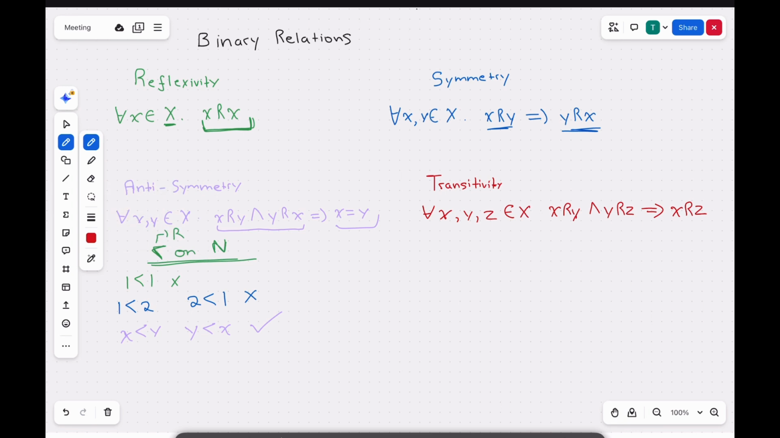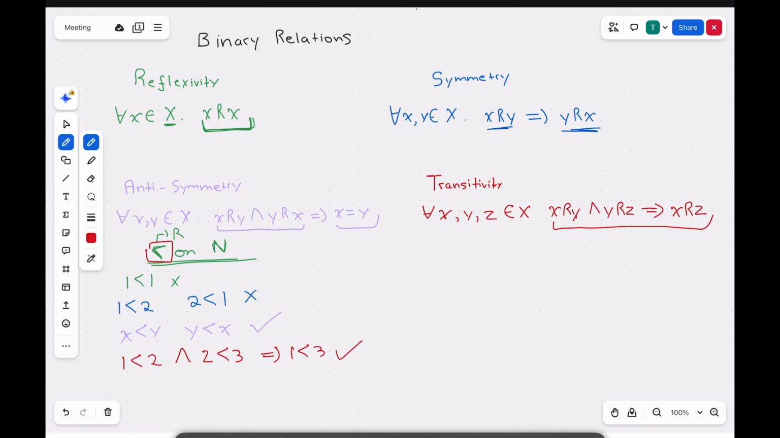Finally, for transitivity, let's take the definition first. We just know it's x R y and y R z implies x R z. So if 1 is less than 2, and 2 is less than 3, that should imply 1 is less than 3. And this is true. So we can confirm that it is transitive. So now, we've established that this relation R is not symmetric, but it is vacuously antisymmetric, and it is transitive.